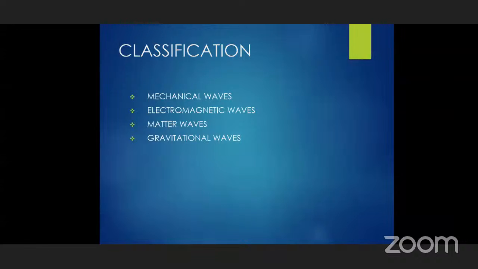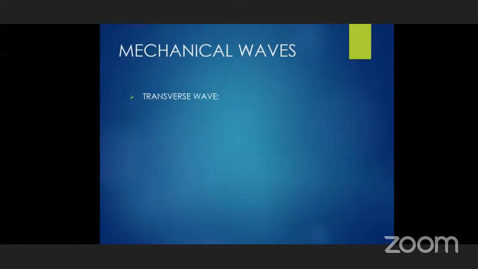Now, let us see, mechanical waves are 2 types. First one is the transverse wave. What is a transverse wave? Mechanical wave, we have already discussed the definition. Due to the vibration of the particles of the medium, due to mechanical energy, these waves are produced.